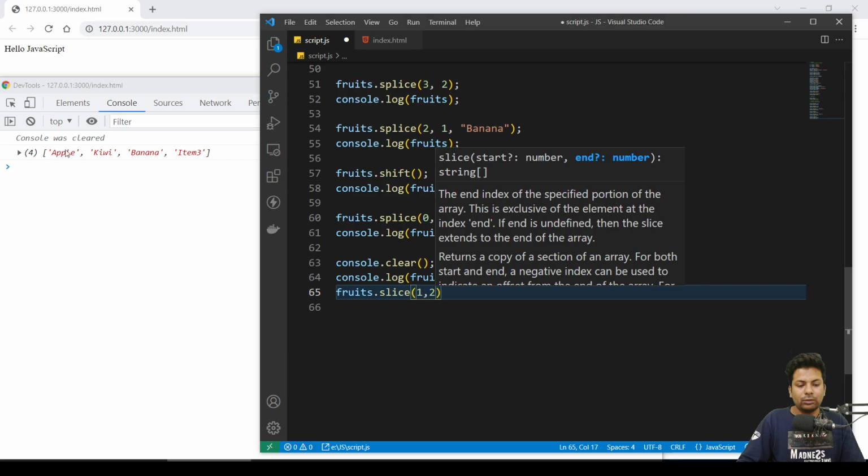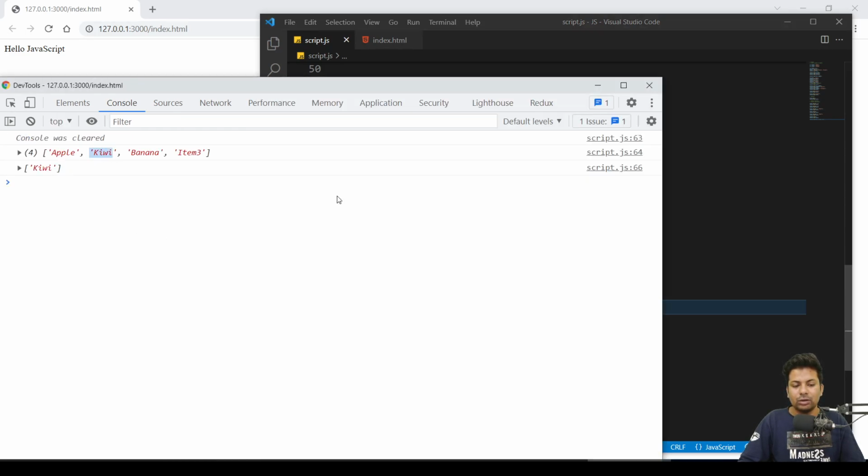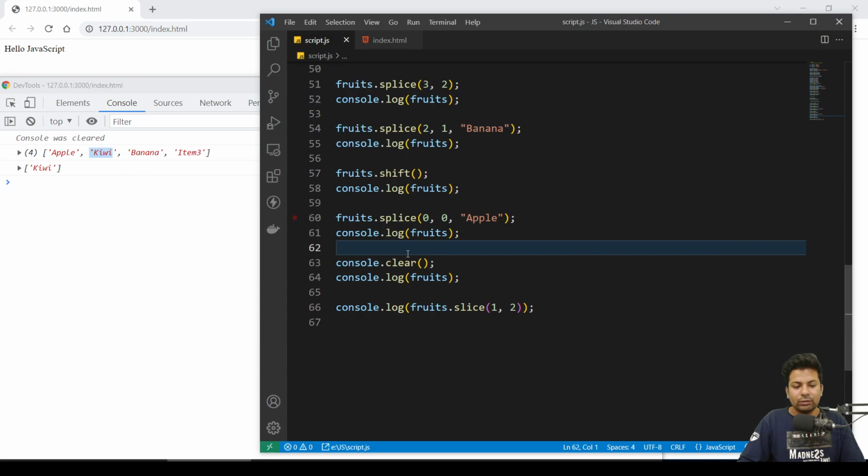So from 0, 1 to 2 index, slice the data. So I'll say console log fruits. Sorry, it returns the value. See, I got the kiwi.